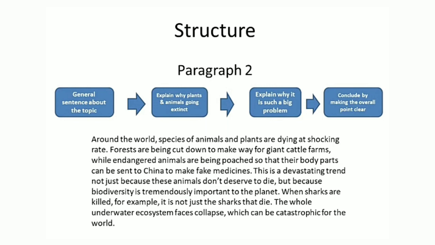So, in this body paragraph, first of all, we wrote that species are dying at a shocking or alarming rate. Then we told why this is happening. Forests are being cut, animals are poached for making medicine. So afterwards we wrote this is a very bad trend because animals also have a right to live. Also the biodiversity is important.